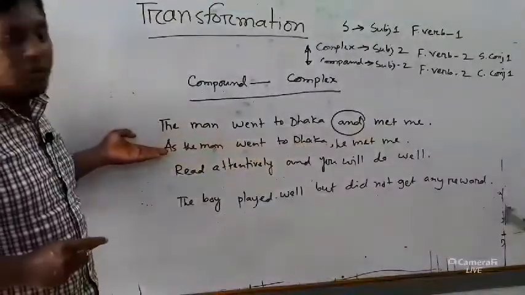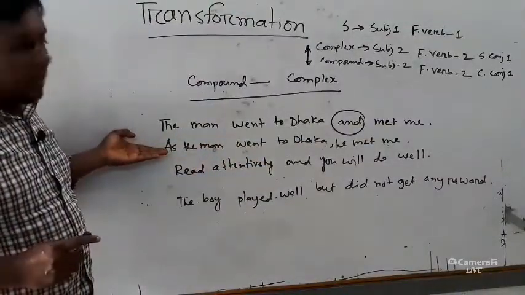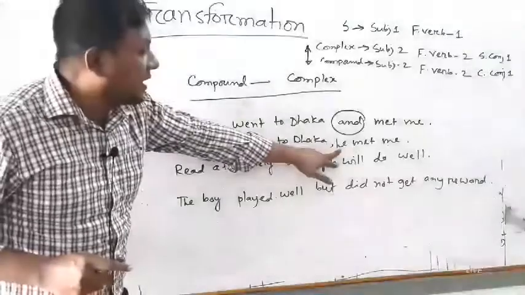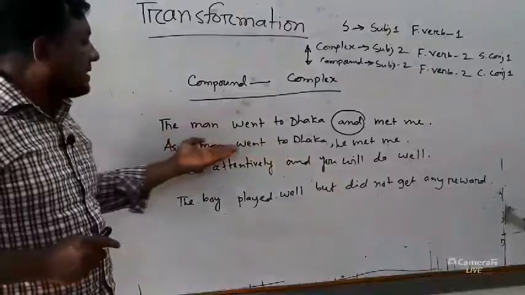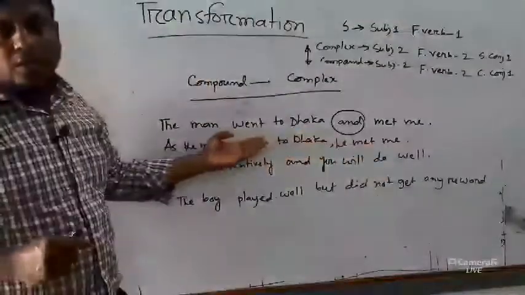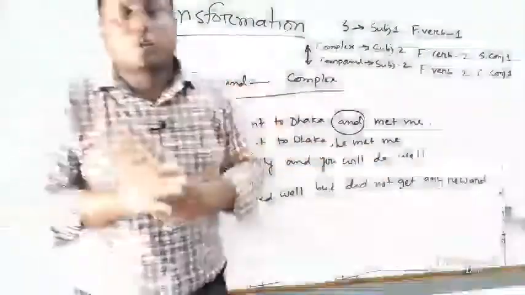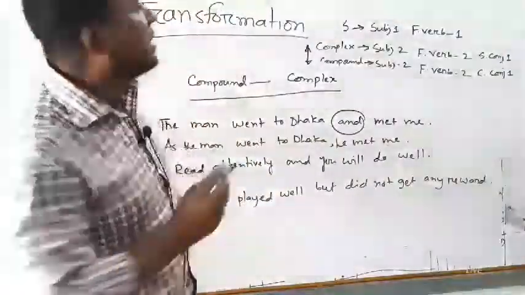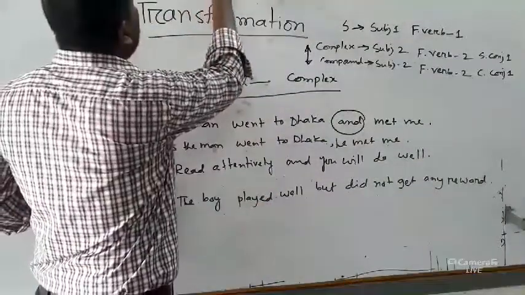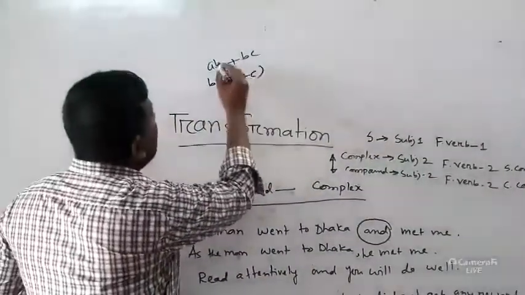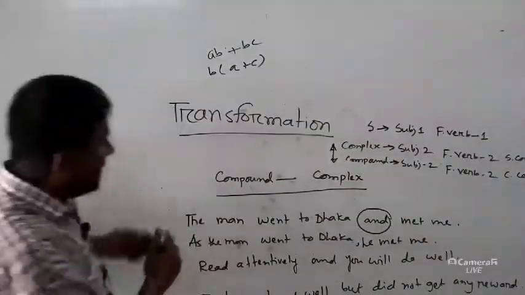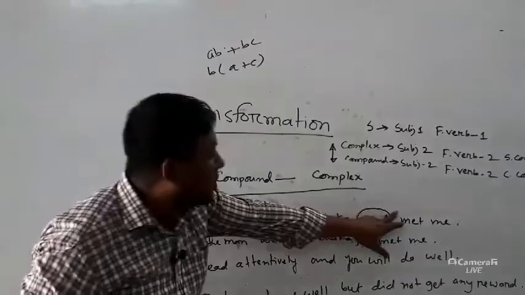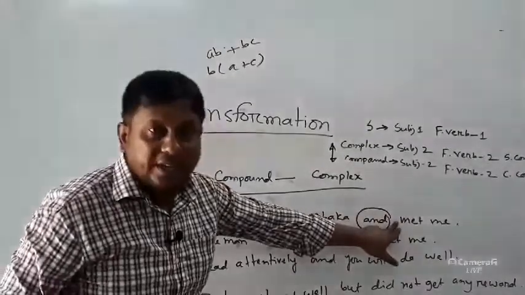But whenever you make it complex, then you have to use the second subject also, because in a complex sentence there are two clauses. So if there are two clauses, you cannot take it common like this. Whenever you solve any mathematical problem like AB plus BC, here you can take B as common, A plus C. In this case, in a compound sentence, you can take the subject as common. So he is avoided here.